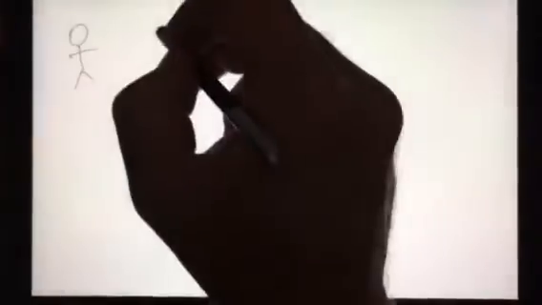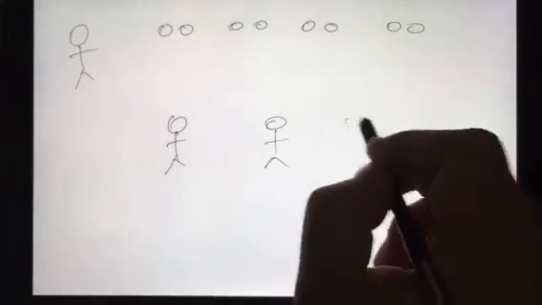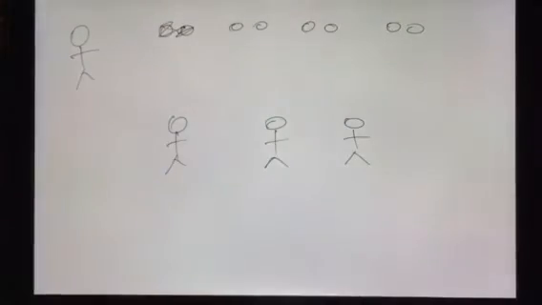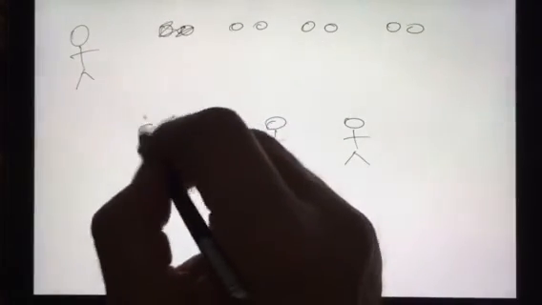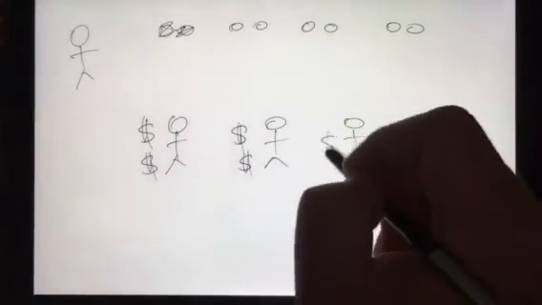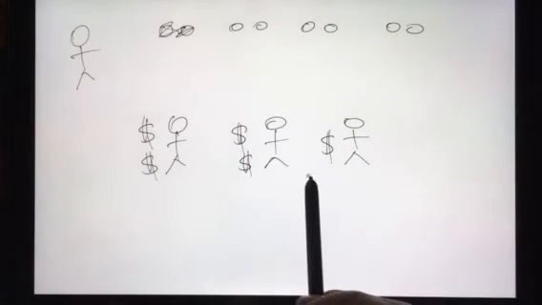So let's look at it again. Gail has produced 8 oranges, and we have the same 3 people who like to eat oranges. Gail takes her 2 oranges, but now instead of there being $1 each, these 2 people have $2 and this person has 1.